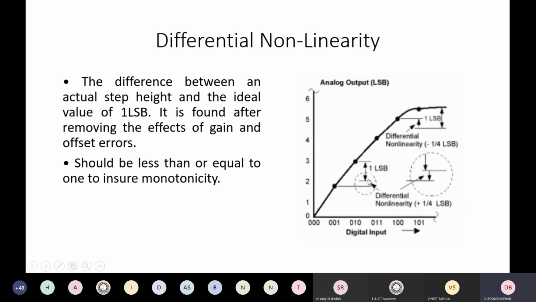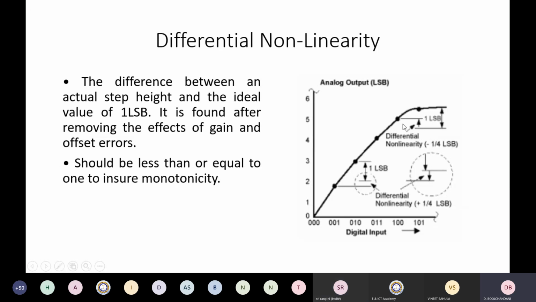So the differential nonlinearity is the difference between the actual step height and the LSB. The actual step height is this, and this minus this LSB is the differential nonlinearity, because the actual step size is nothing but 1 LSB plus 1/4 LSB. If you subtract this LSB from it, this is the differential nonlinearity you get.